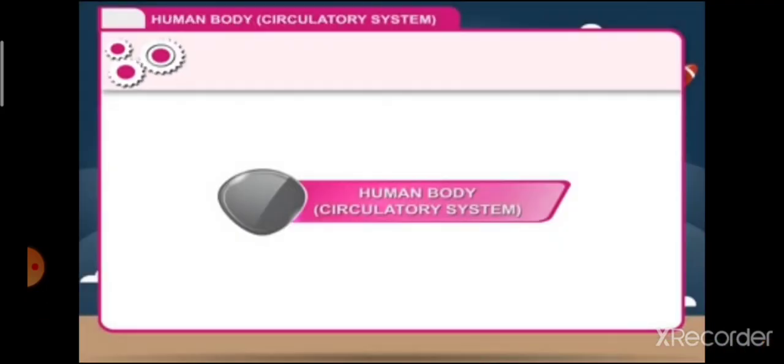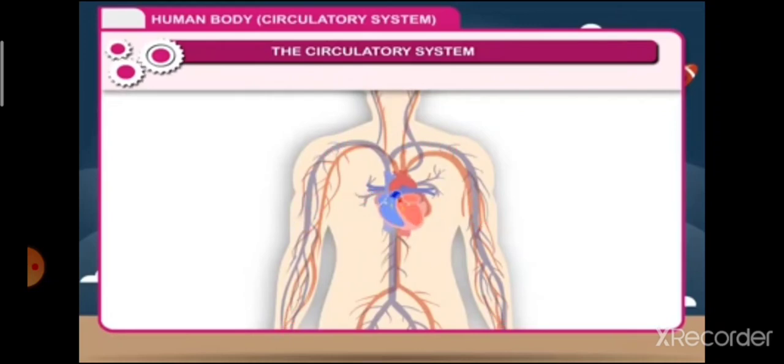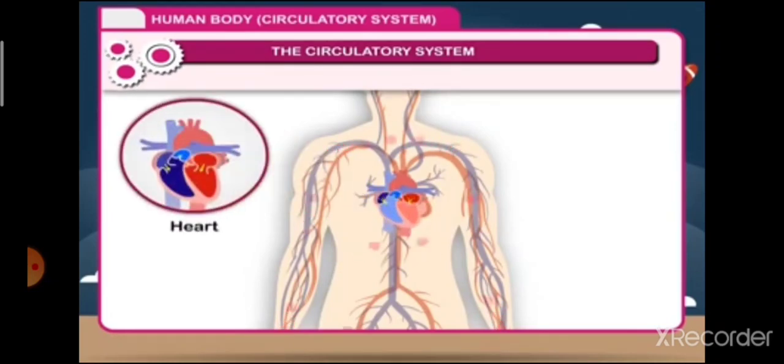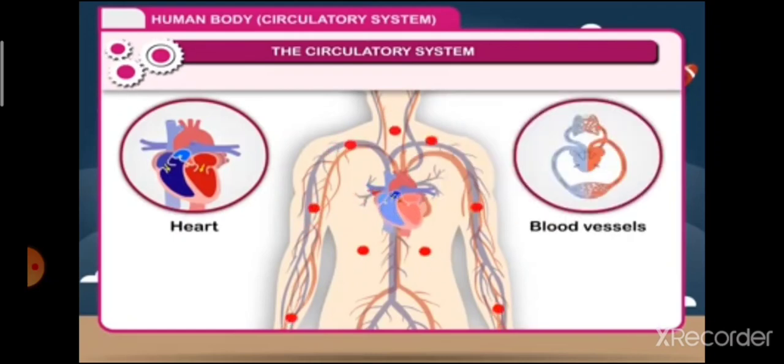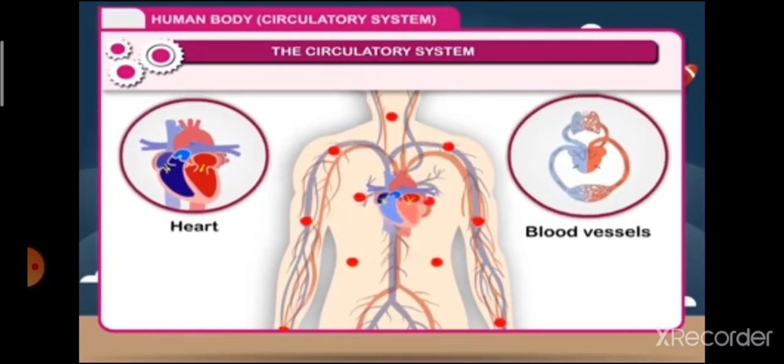The circulatory system. In humans, the circulatory system is the combined function of the heart and blood vessels to transport oxygen and nutrients to the organs and the tissues throughout the body and to carry away the waste products. The elements of the circulatory system are the heart, blood vessels and the blood.